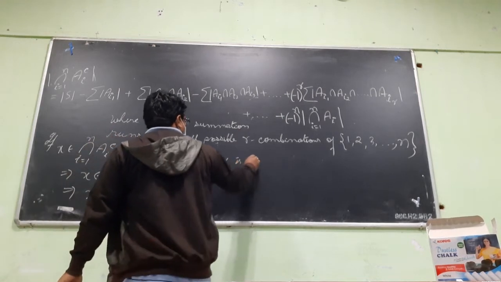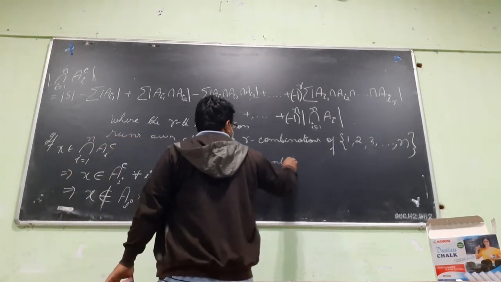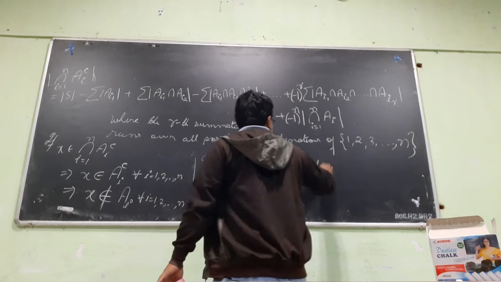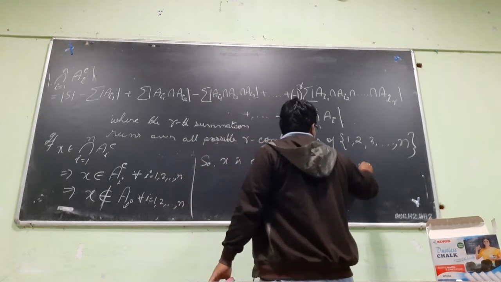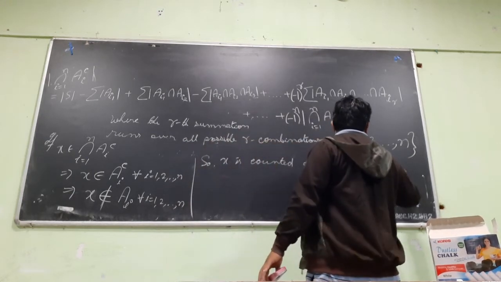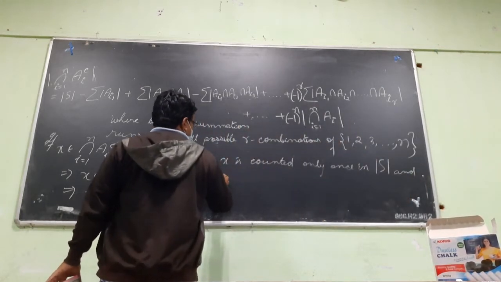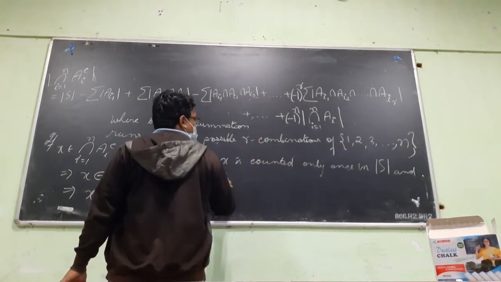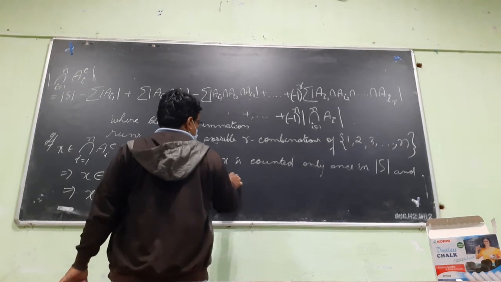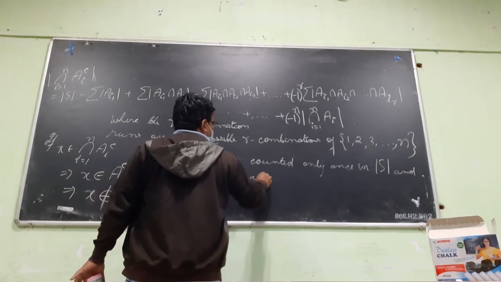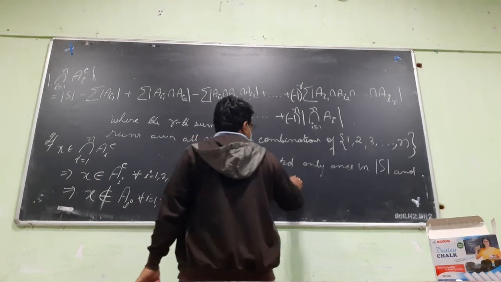So X is counted only once in mod S and not in any of the other expressions.